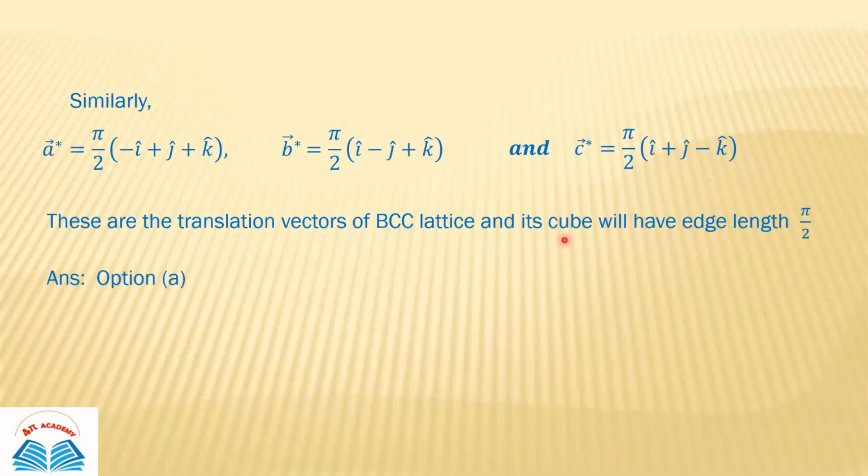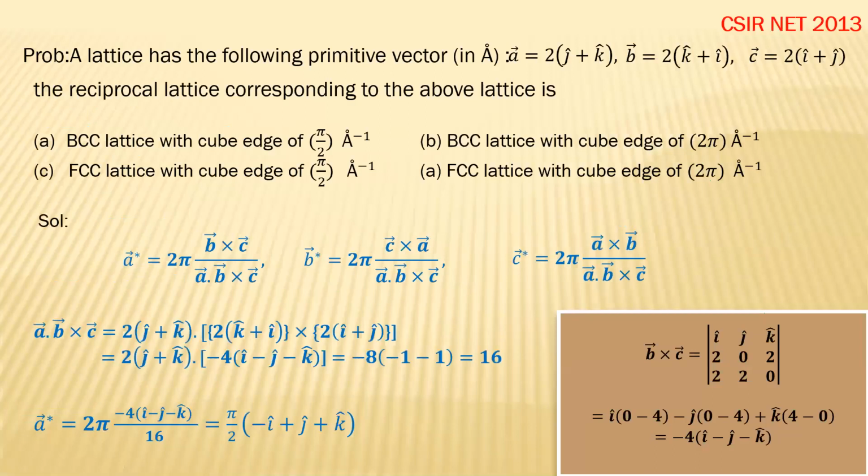It will be a cube, and the edge of the cube is pi by 2. So your correct answer is: it's a BCC lattice with the cube edge length pi by 2.